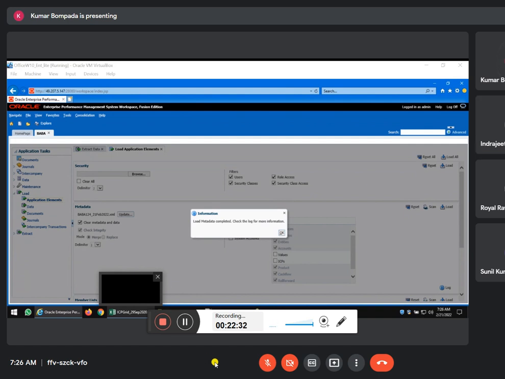Sorry, Indrajit. When we are clearing metadata, we cannot use replace at that time. You cannot use clear; we never use clear metadata in live. Only here we might be practicing, or doing R&D with the metadata. So I used this.